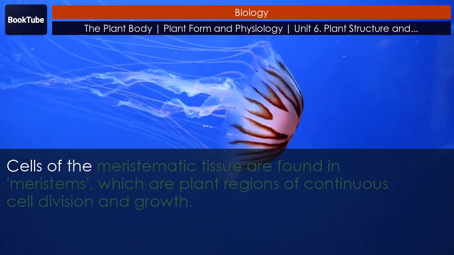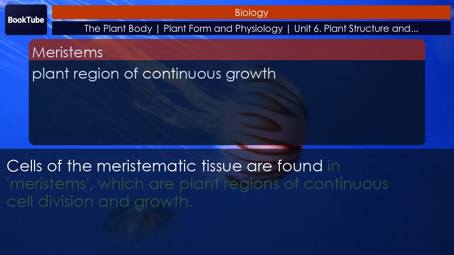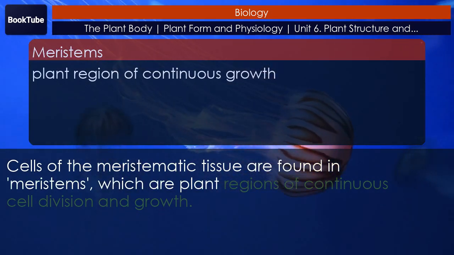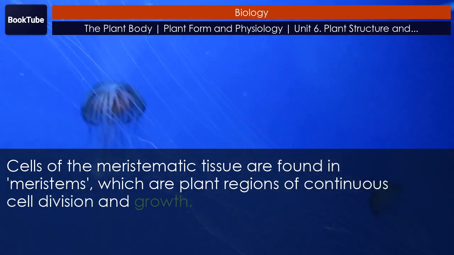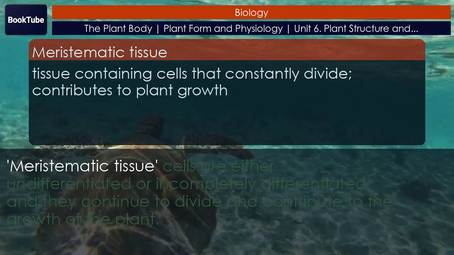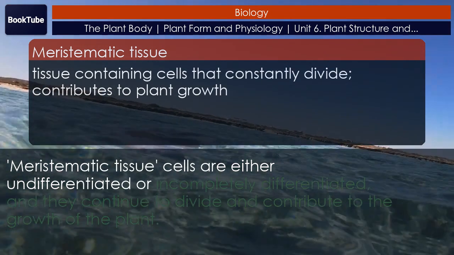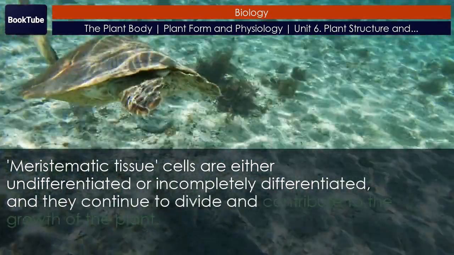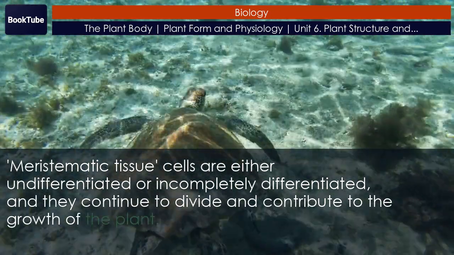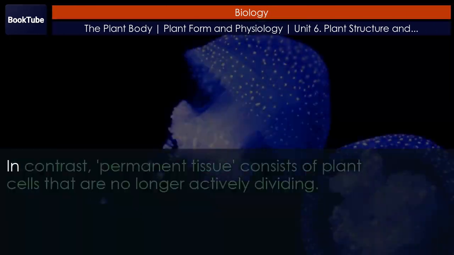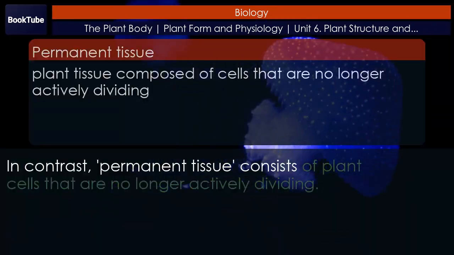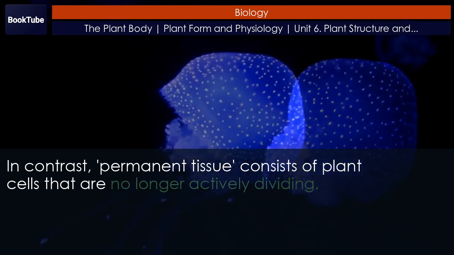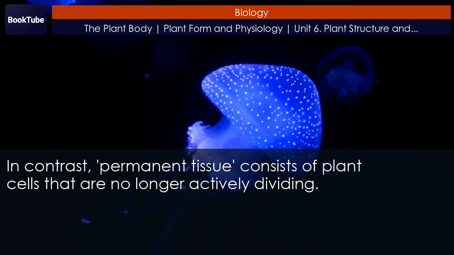Cells of the meristematic tissue are found in meristems, which are plant regions of continuous cell division and growth. Meristematic tissue cells are either undifferentiated or incompletely differentiated, and they continue to divide and contribute to the growth of the plant. In contrast, permanent tissue consists of plant cells that are no longer actively dividing.